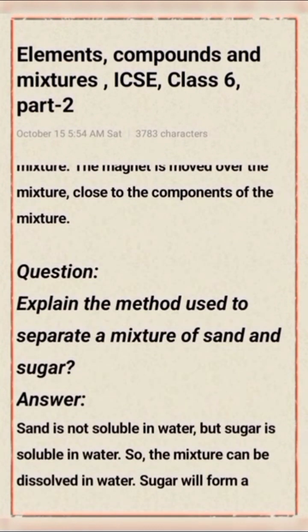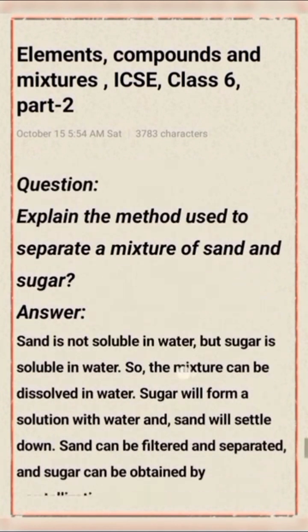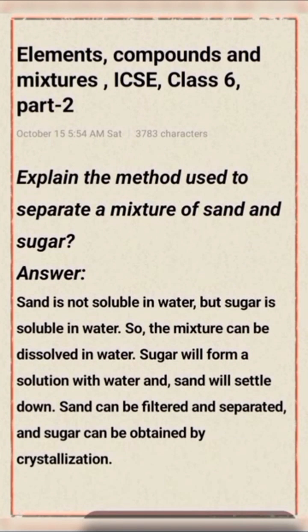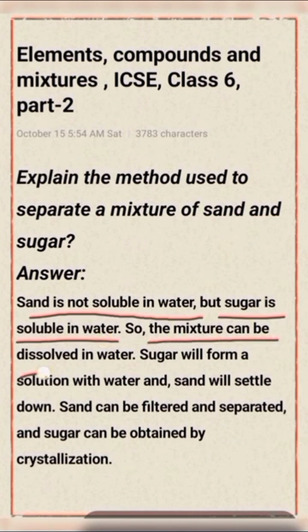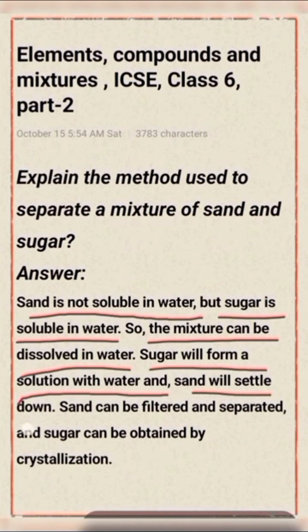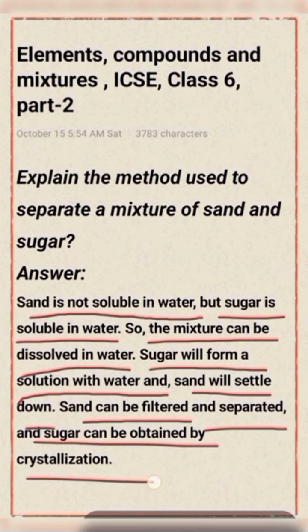Next question type: explain the method used to separate a mixture of sand and sugar. My dear viewers, sand is not soluble in water, but sugar is soluble in water. So the mixture can be dissolved in water. Sugar will form a solution with water. Sand will settle down. Sand can be filtered and separated. The sugar can be obtained by crystallization.